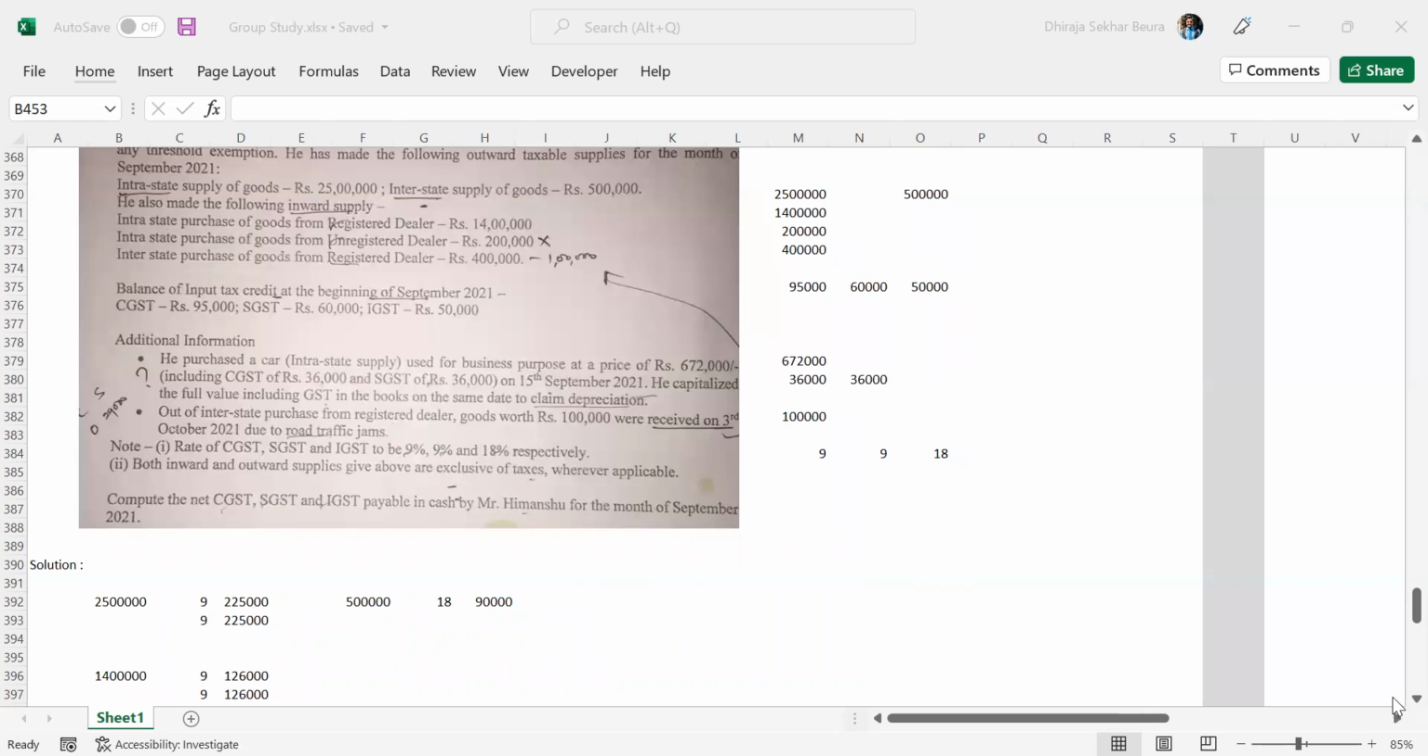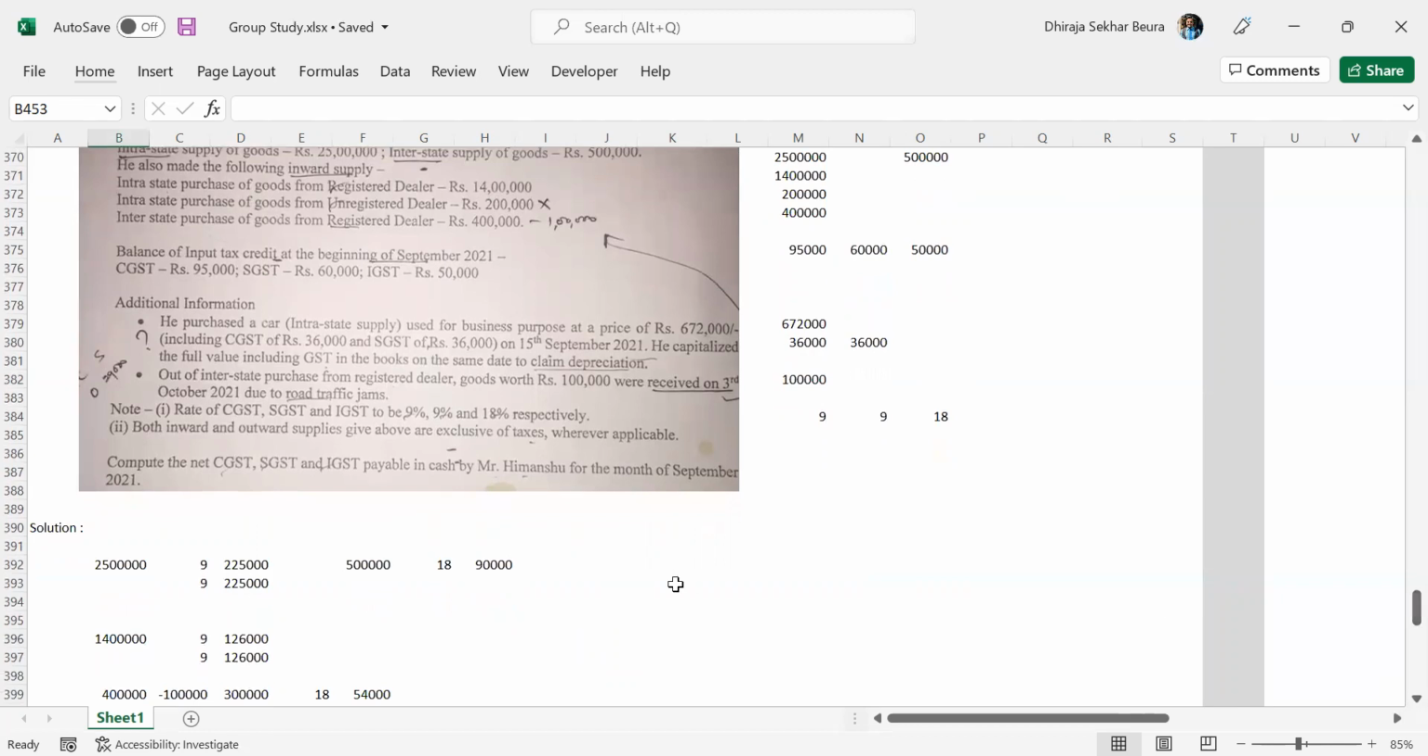Okay. Now, quickly moving to the credit part. Let's calculate the credits that are coming from the purchases during the period. First one, 14 lakhs. It is intrastate. Therefore, it will be CGST 9% and SGST 9% of 14 lakhs, which comes to 1,26,000 each.